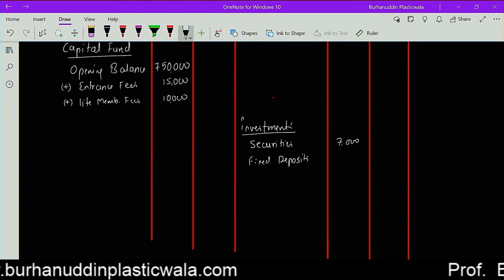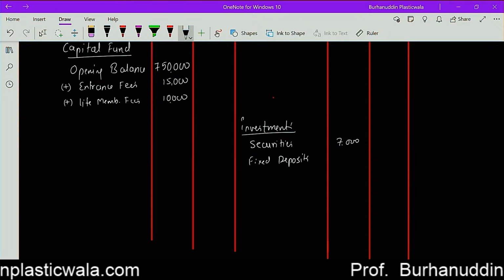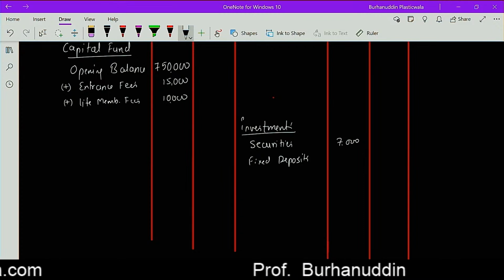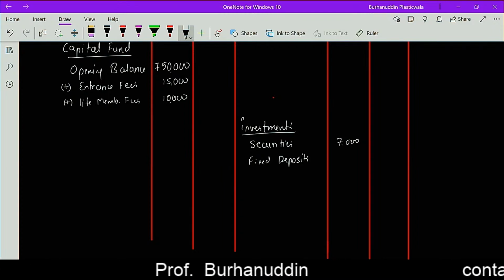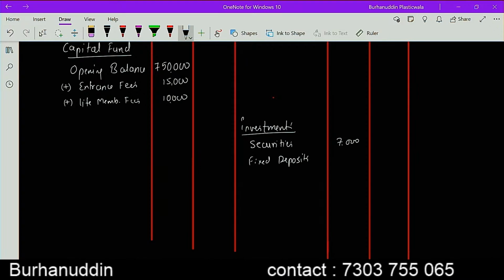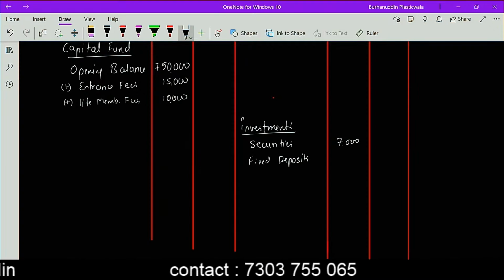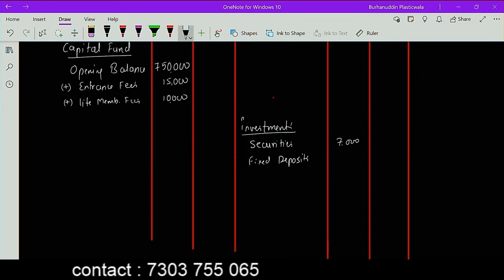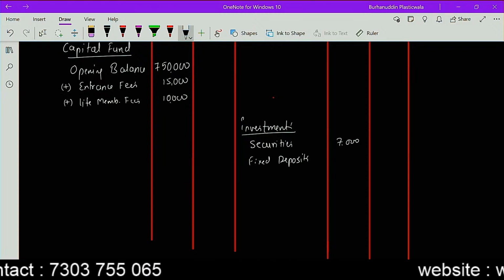But if I tell you outstanding salary of last year, or if I say outstanding salary has been paid of the previous year, outstanding salary has been paid for a year before, then it will be beginning.